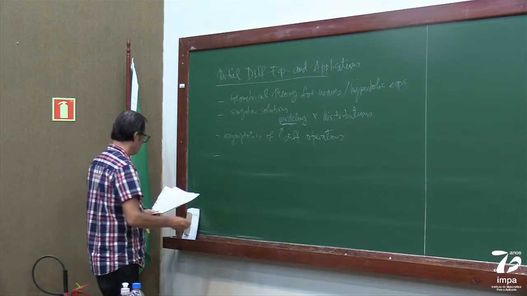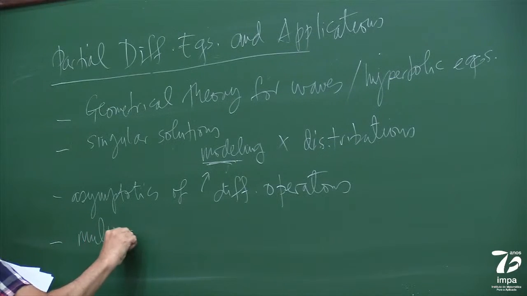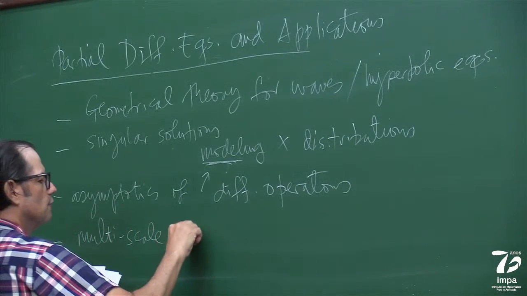So one thing I want to talk about, which I like, is multi-scale, so not only asymptotics, but multi-scale analysis. I'll give you an example.